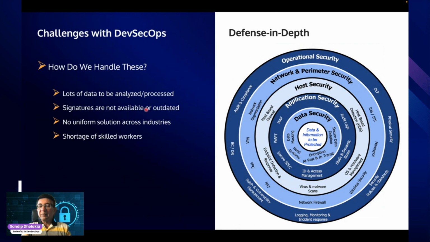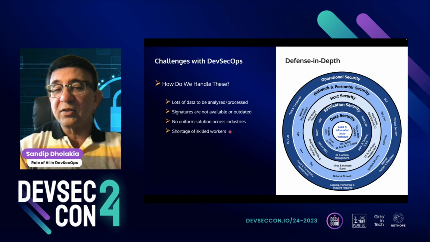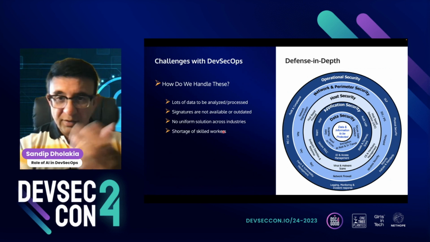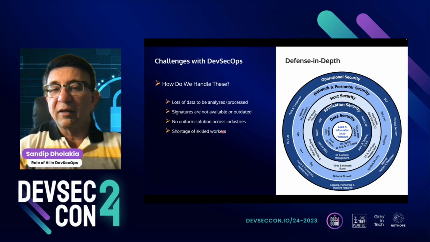Same thing with the other tools. If we have outdated signatures, or a signature is not released yet, the tools are not very useful to us. If we change the industry or the deployment style or anything like that, the OSes and all that, we need to redefine everything in the tools. So those are other things. And last but not the least, we have a shortage of skilled people like you all. We don't have this kind of people available right now in the security industry.